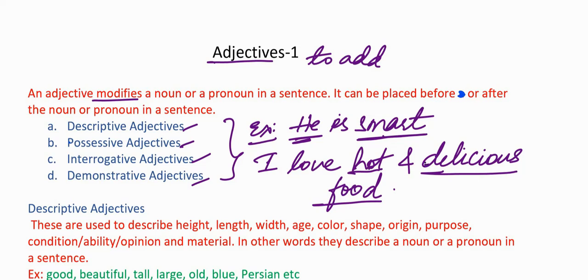In the first sentence, adjective smart was placed after the pronoun he. And in the second sentence, the adjectives hot and delicious are placed before the noun food. So what are adjectives? Adjectives are the words which modify or give us more information about the noun or a pronoun in a sentence. They can either come after or before the noun or pronoun. Hope you have understood what is the job of adjectives.